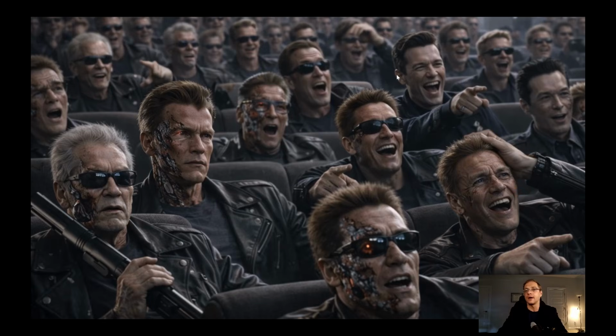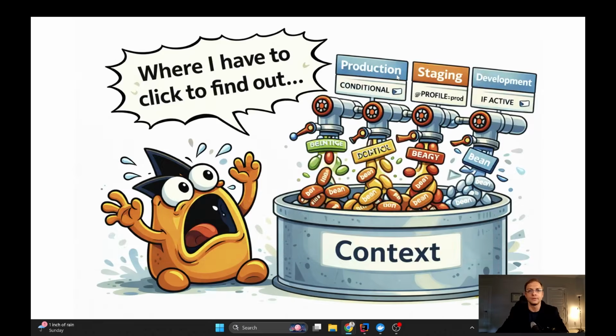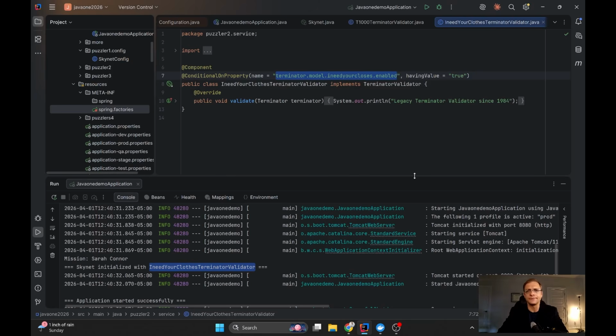The Terminator really loves it when the terminator validator I Need Your Clothes is the first one, the most important one, the primary one. So where should we click in order to understand why the I Need Your Clothes validator became the one that came to our Skynet?